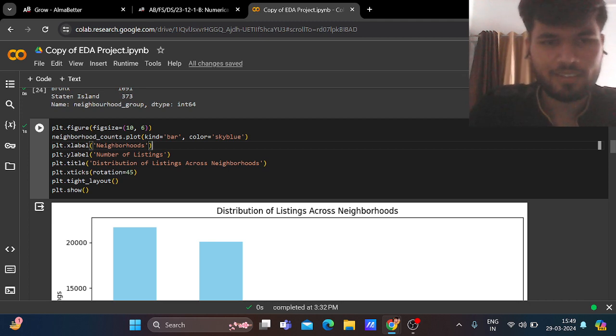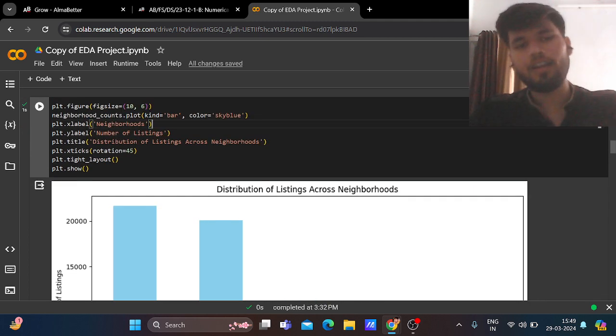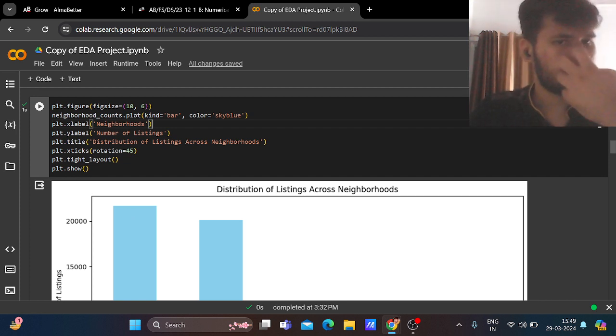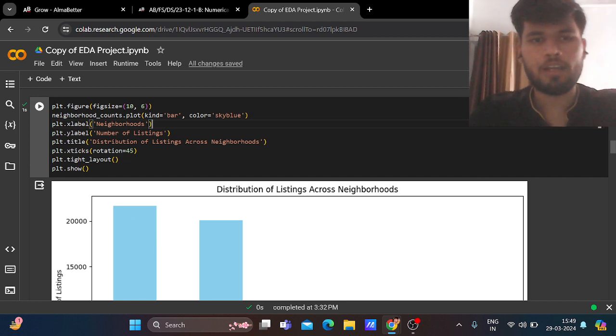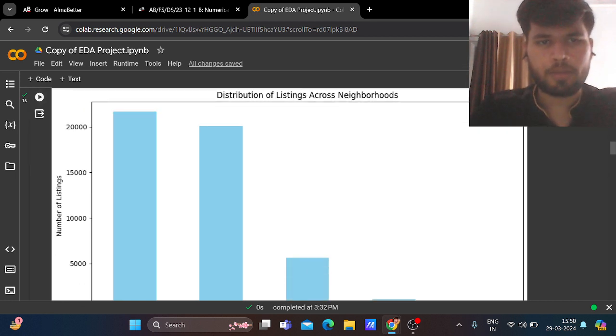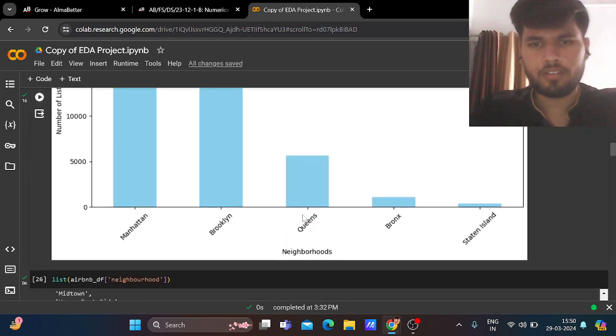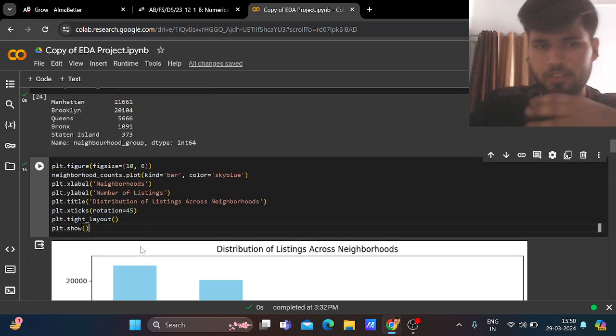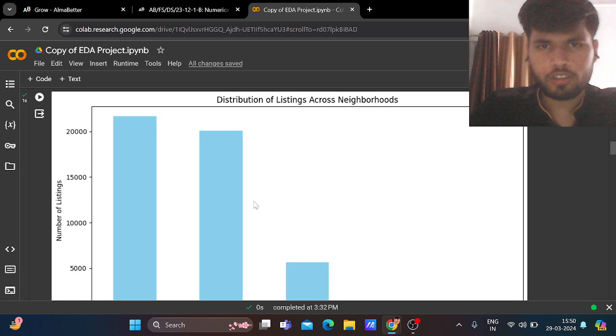It is a color which is soothing to your eyes. plt.xlabel neighborhoods, plt.ylabel number of listings. In the X label we expect the neighborhood group, and the Y label is the number of listings, or basically value counts. plt.show.